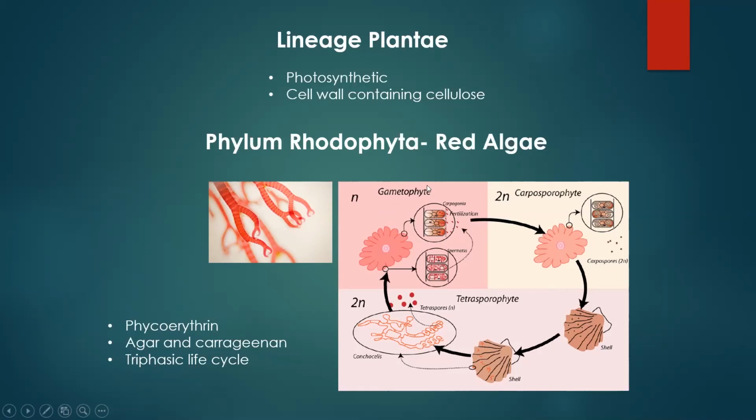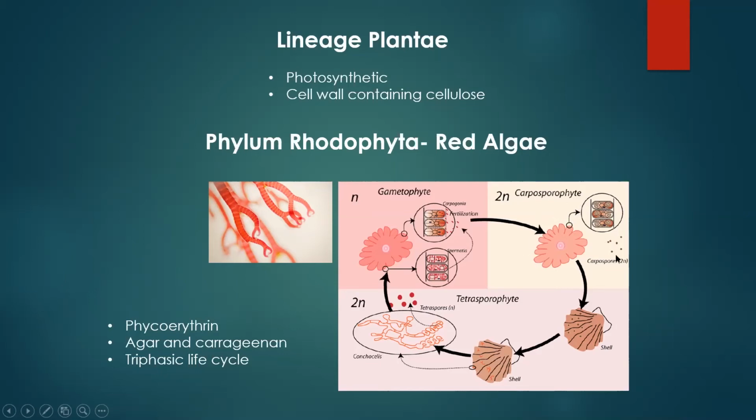With alternation of generations, you might remember that gametophytes are haploid, so they have a 1N adult stage. This adult gametophyte is going to make gametes, a sperm and an egg, and the sperm will then fertilize an egg. When that happens, you have a zygote, and that zygote is going to grow up to be the carposporophyte, which is the next adult stage. So now you have this 2N adult stage.